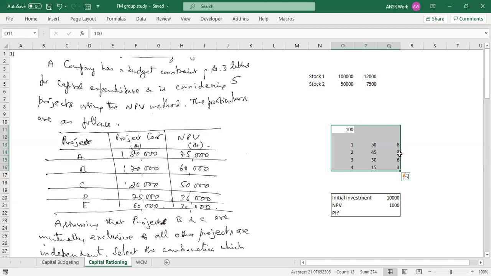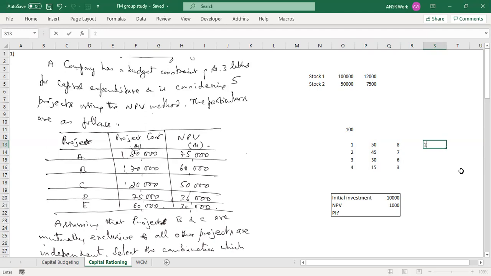Either project 3 or 4. Okay. Are you saying two and three or four? I think it gives the same return, no, if you're investing 100. So two and three or four, that's what you're saying?